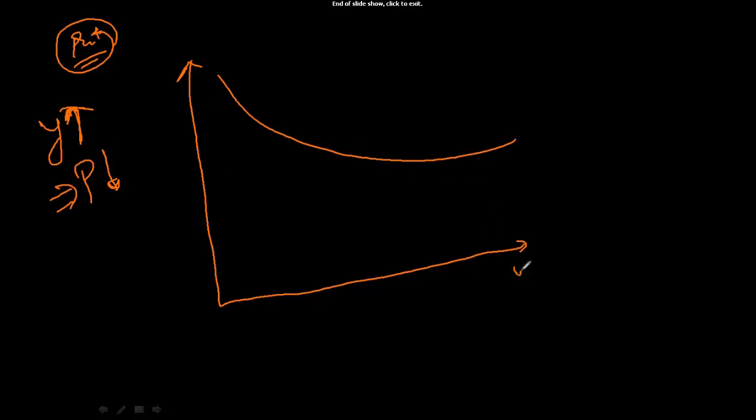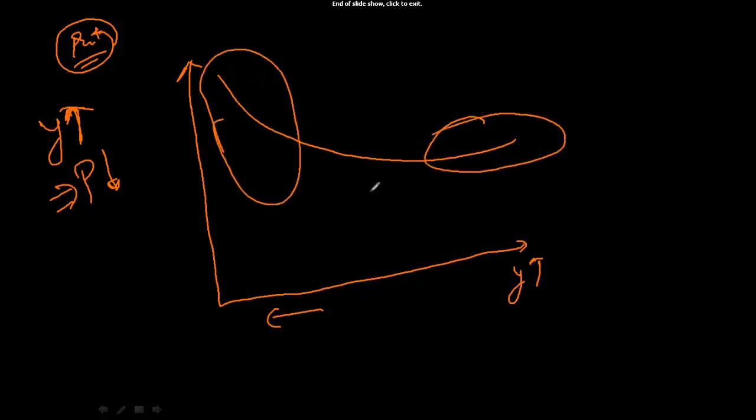So when the yield is increasing, note that the price is decreasing, but the decrease is at a slower rate. When the yield is decreasing, the price is increasing, but the increase is at a much faster rate. This is much faster. Here the rate is very slow. It is coming as flattish. So you will be able to appreciate if it were a straight line.